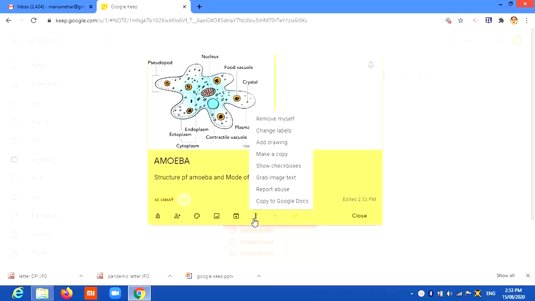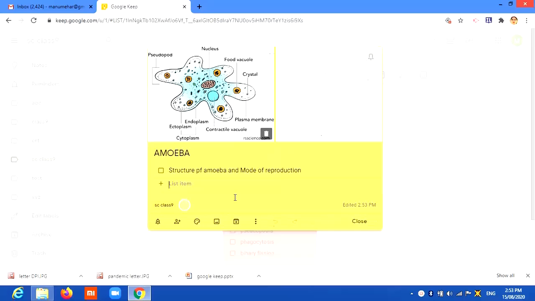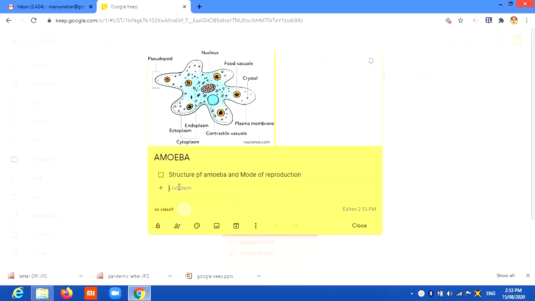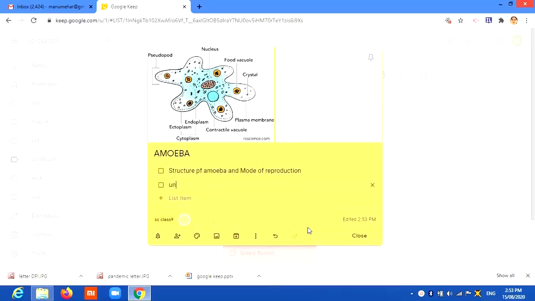Then another, if you want to show check boxes, like I want to write here about this, I write it is a unicellular organism, single cell organism. All the points that I want to write, I can write here.